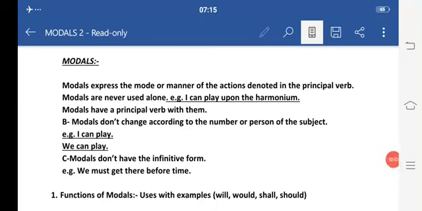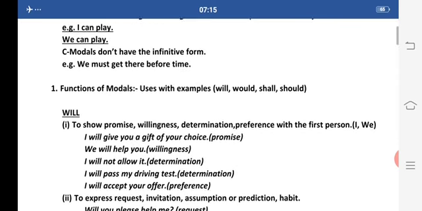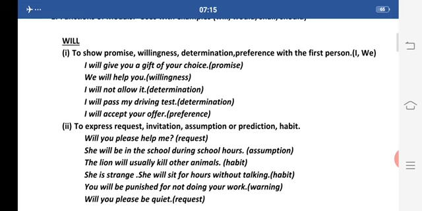Good morning, class. Today we are going to study the next part of our modals. We'll start with the modal verb will first. Now, will is a modal verb which is used to show promise, willingness, determination, preference with the first person. First person is I and we.